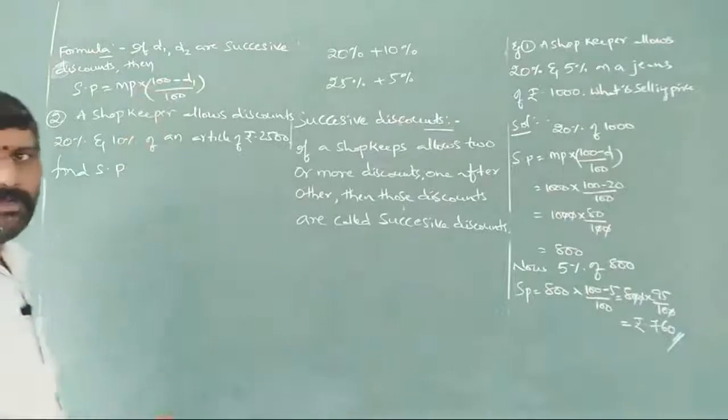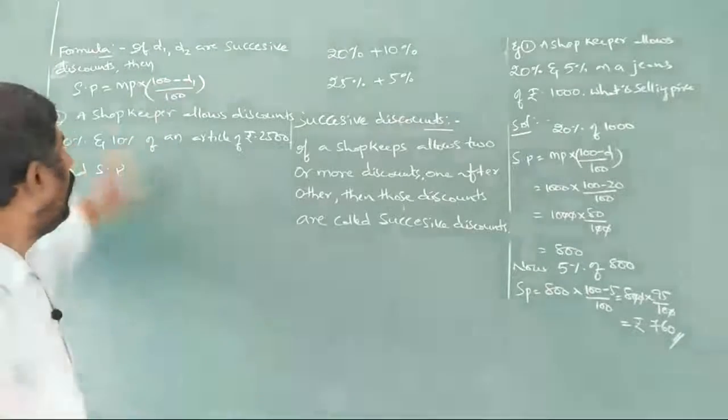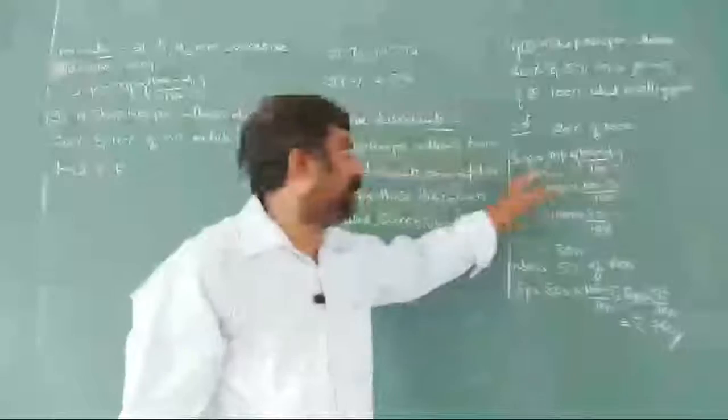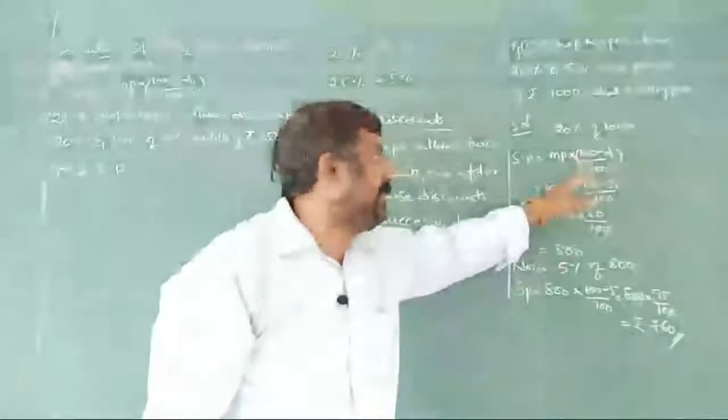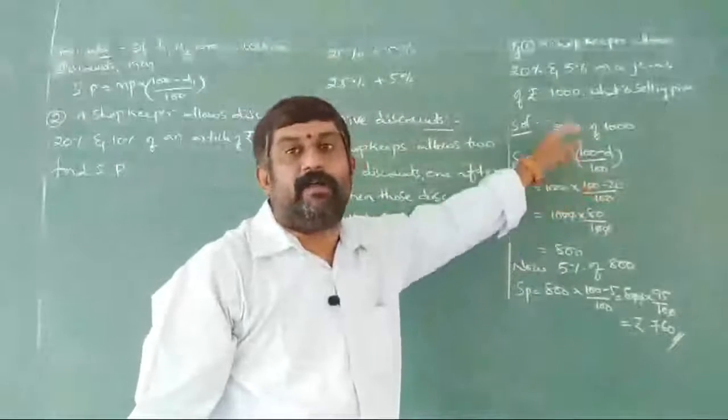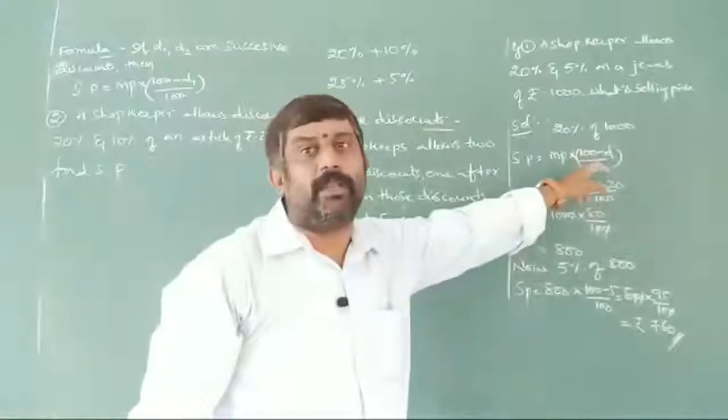I am not writing any new formula here. Already we know the formula: SP is equal to MP into 100 minus D by 100. Here only one discount is allowed, so I am writing only D here.